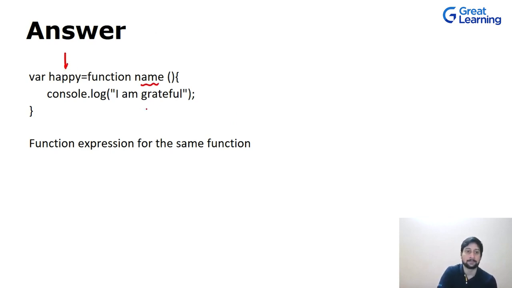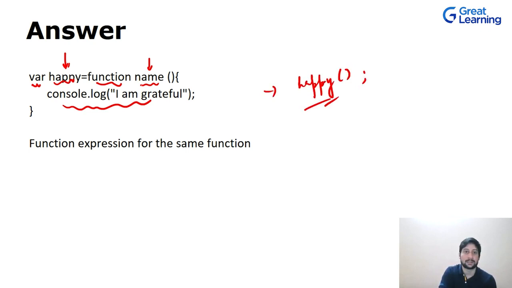This is optional, okay? Now we are assigning it to a variable that is happy, with the help of the var keyword and the name of the function. This name is optional, and then we are printing the same message, I am grateful, and this is the function expression for the same function. Now when we want to call it, we just name happy. That's it. You cannot call it with the help of this name because it is optional, and it will say that it has not been defined.